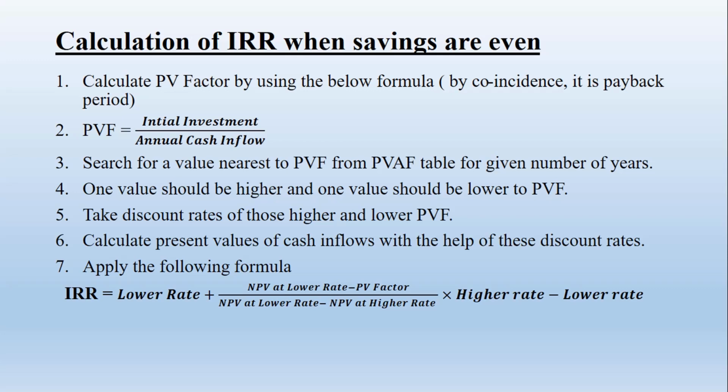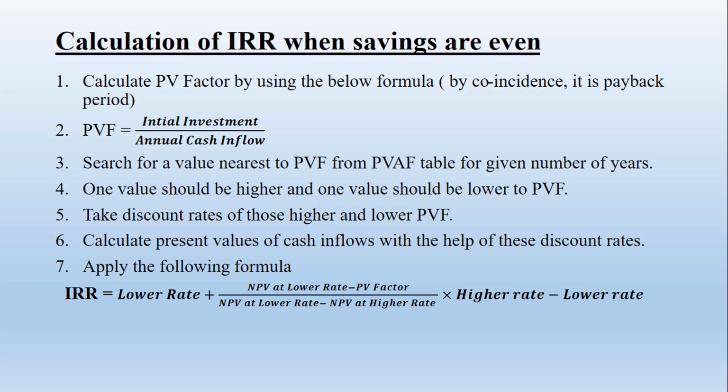Calculate the present value of cash inflow with the help of the discount rate and apply the formula. You calculate NPV for the lower PVF and the higher PVF. Once you get the NPVs, one NPV will be positive and the other NPV will be negative, right? So once you get two different R's, or PV factors, in that situation, you can apply this formula.